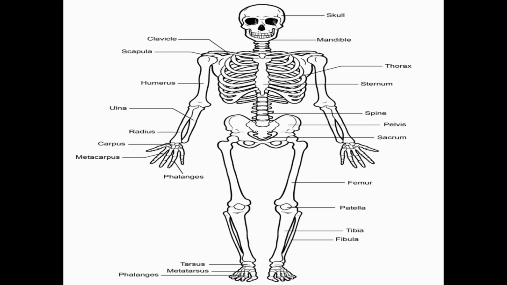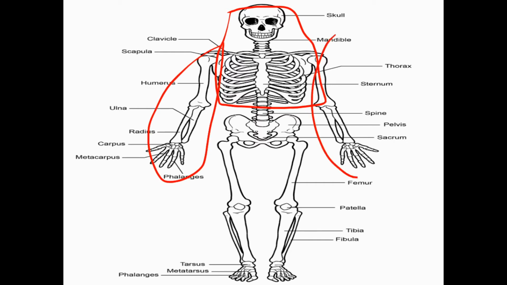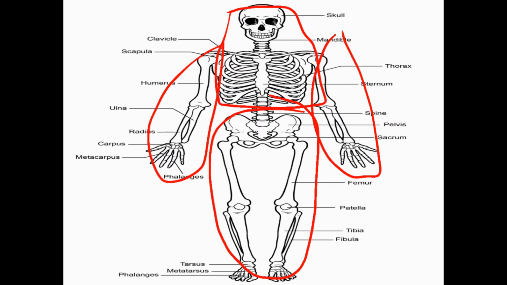The axial skeleton is the central skeleton present here. This is the axial skeleton, while the appendicular skeleton are the appendages which are attached to the axial skeleton. For example, this is the forelimb, and also this is the forelimb. These are the hind limbs. So these forelimbs and hind limbs form the appendicular skeleton, as these are appendages which are attached to the central skeleton, that is the axial skeleton.